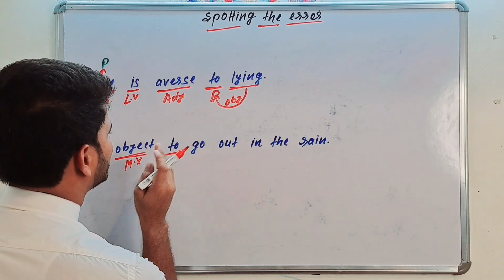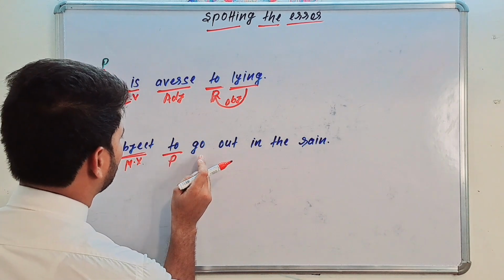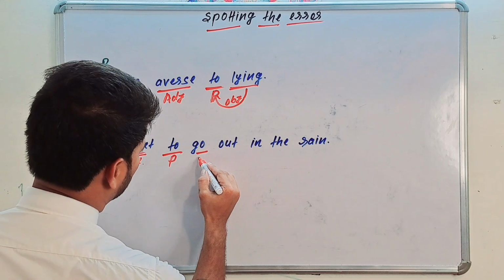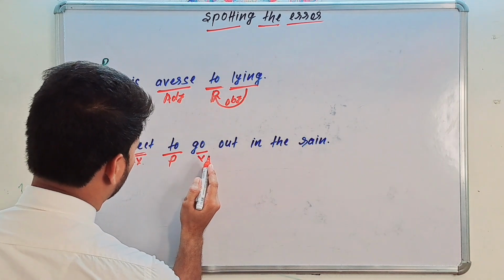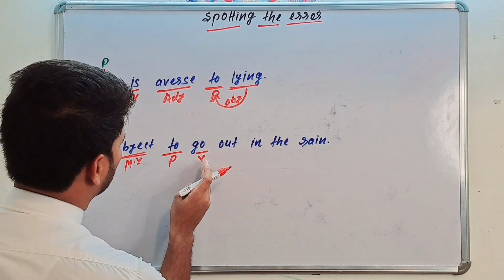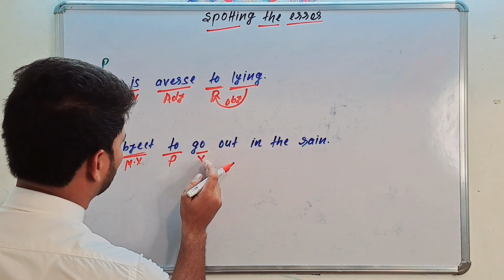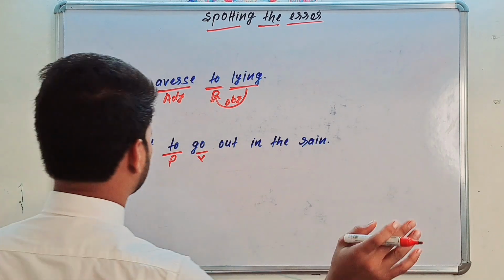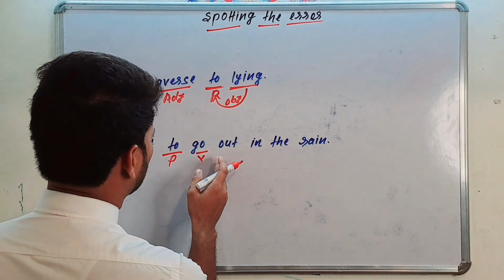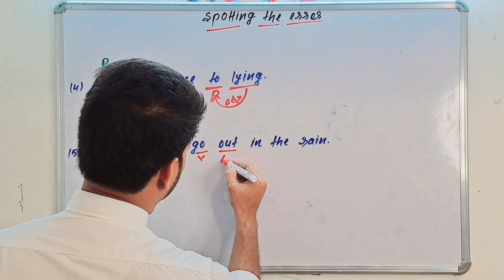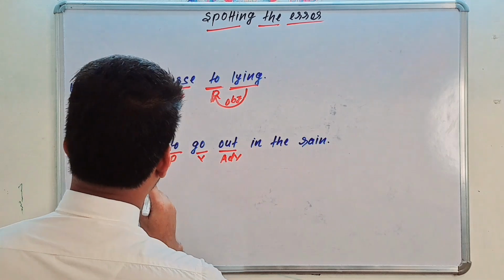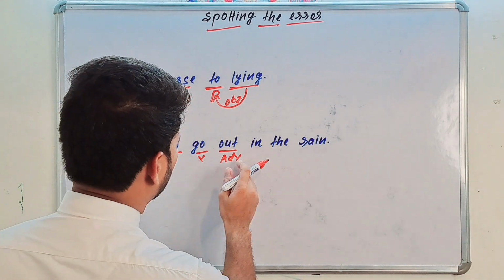If the preposition is followed by any verb, this is your verb, the base form of verb, the verb should be only in gerund form. So guys, my dear students, I object to go out. This is your adverb. I object to go out in.